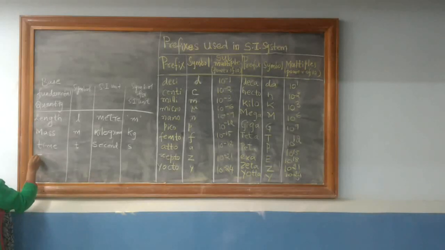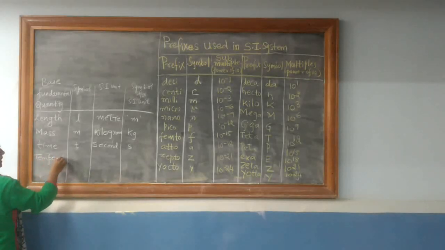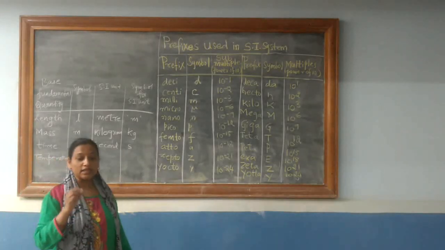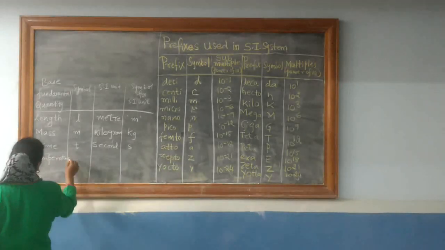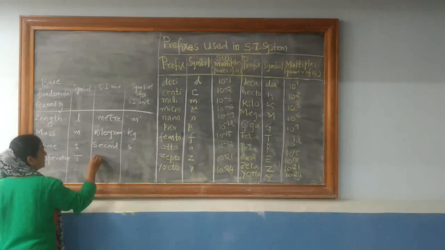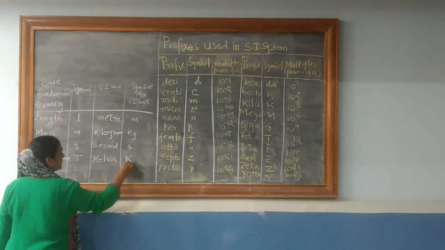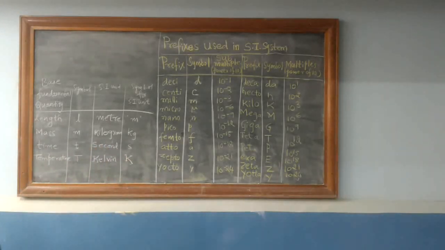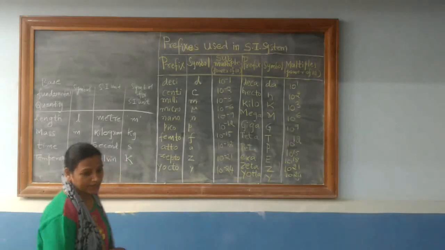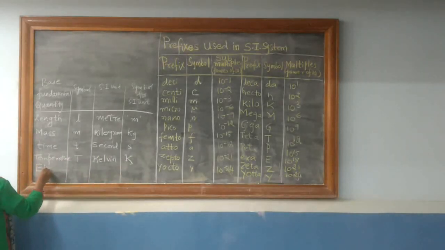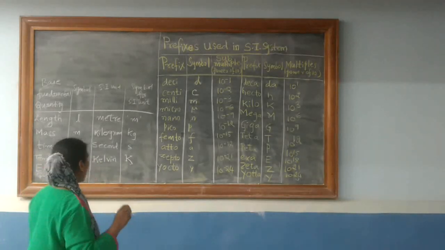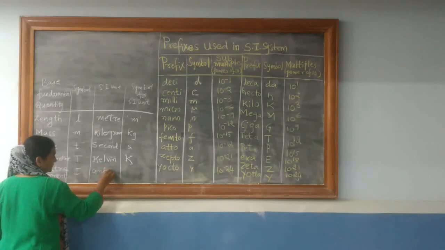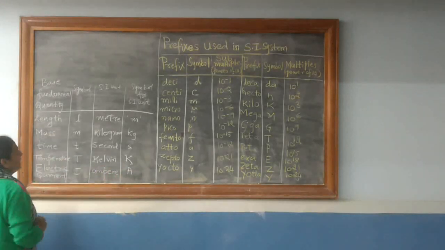Then it is temperature. When we say temperature, we consider the thermodynamic temperature, which has the symbol capital T, and it is expressed in the SI unit Kelvin, capital K. Now after temperature, it is electric current, symbol I. The SI unit of electric current is ampere, and the symbol is capital A.